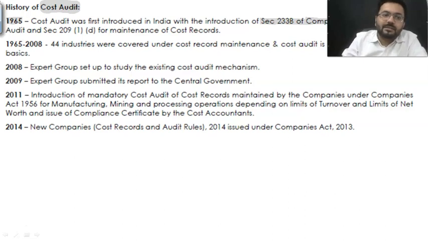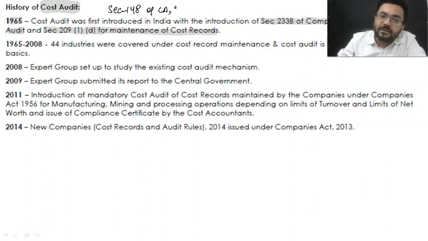This section told us about the cost audit, and section 209 told us about the maintenance of cost records. Now we don't have Companies Act 1956 today. At this point of time, we have section 148 of Companies Act 2013.